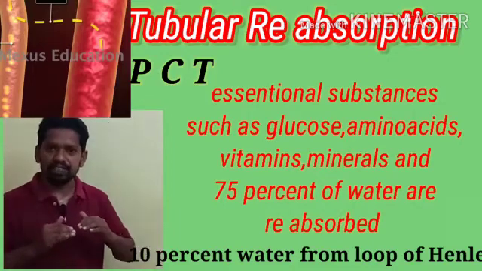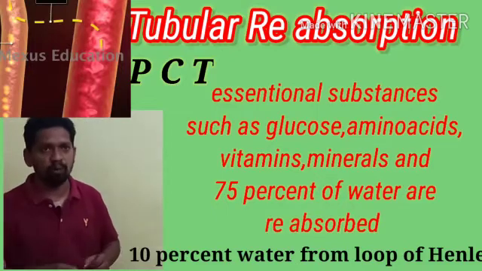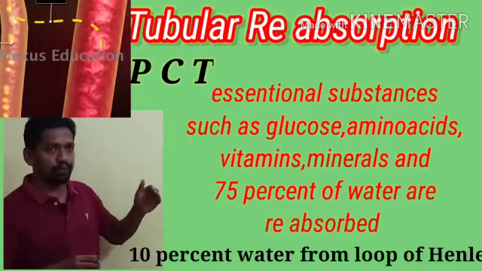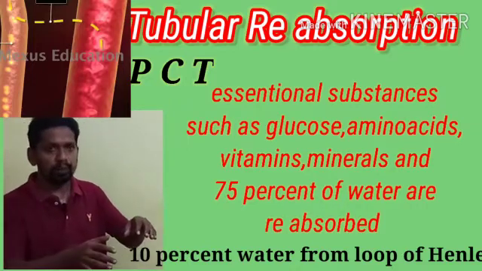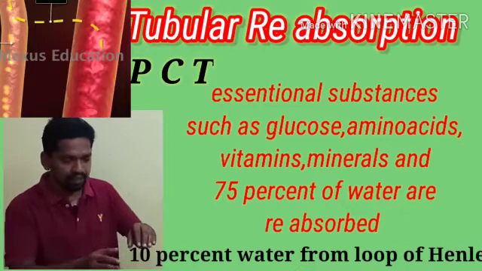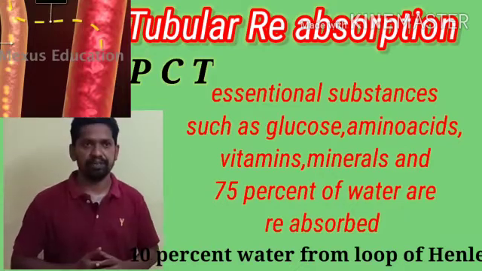So to maintain osmoregulation, the important or essential substances are reabsorbed into the body from the renal tubule, especially from the PCT and loop of Henle. This is known as tubular reabsorption.